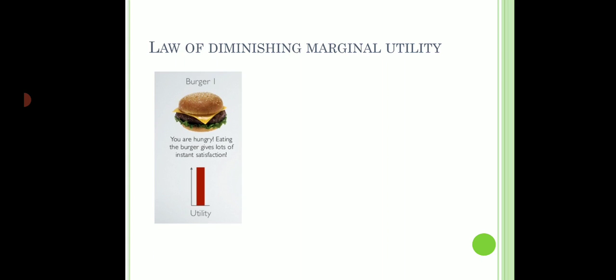Let's understand this law with the help of an example. Say you're very hungry, and you go to a restaurant to eat a burger, and you order your first burger and you get it. That first burger is going to give you a lot of satisfaction because you're very hungry, the burger is very tasty, and that is why you're very happy when you consume the first unit of that commodity. The utility is going to be very high.